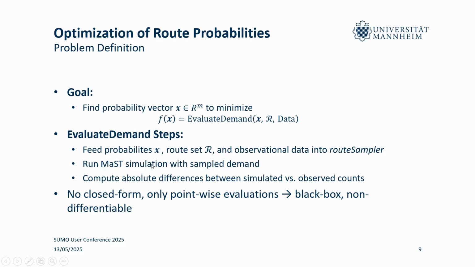And this function takes in the probabilities x, as well as the route set that we created before using map matching, and the observational data that we have. So this would be induction loops and traffic cameras. We then, for every candidate solution, or for every set of probability vectors that we somehow obtain, run our simulation, and we compare the differences between the counts that we see in the simulation and the counts that we observed in reality. Obviously, this only depends on the simulation, so we can't really differentiate this.